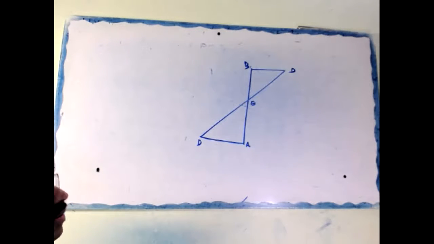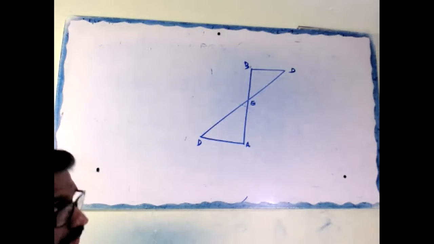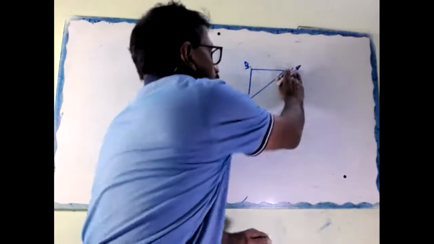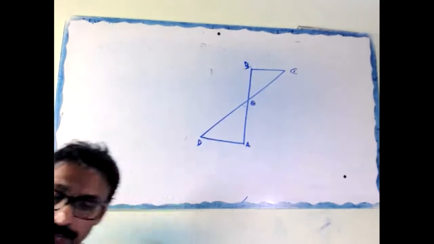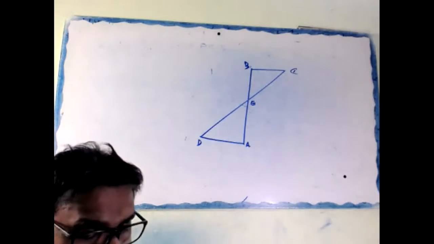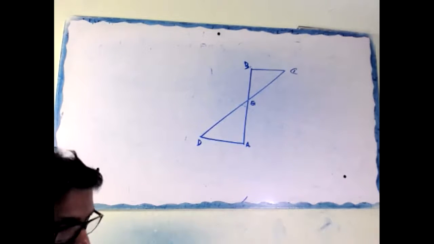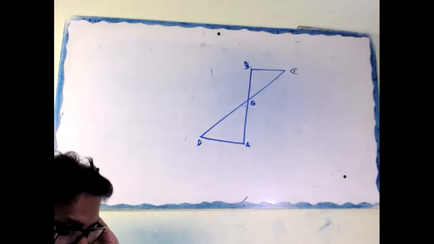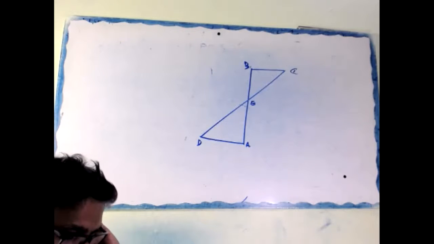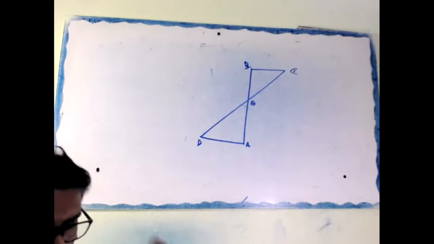C is here. Okay. This is a good question. AD and BC are equal perpendiculars to the line segment AB. Show that CD bisects AB.